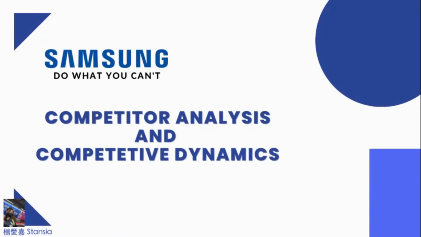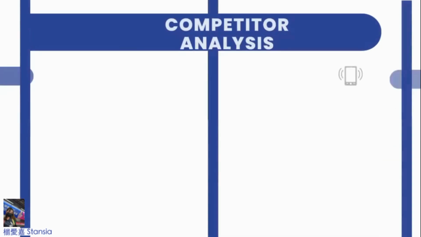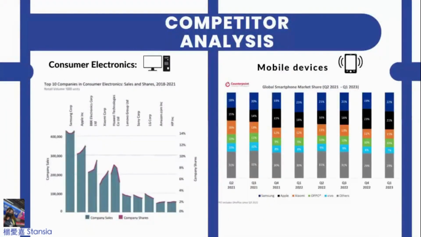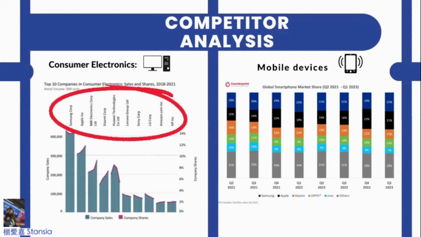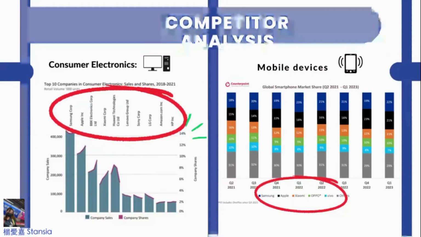Now I will introduce you guys to Samsung's competitor analysis and competitive dynamics. First is competitor analysis. In consumer electronics, Samsung's main competitors are Apple, BBK Electronics, Xiaomi, LG, and Sony. However, despite the competitors, Samsung is still the leader in this market with 14% of the market share. Next is mobile devices. As you can see here, Samsung's main competitors are Apple, Xiaomi, and Oppo. Apple is on the high-end smartphone market, while the rest are on the mid-range budget.